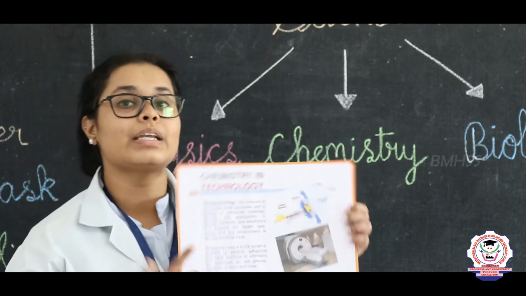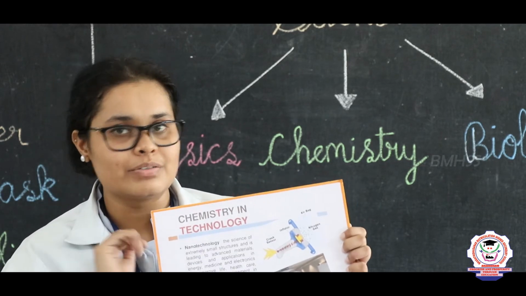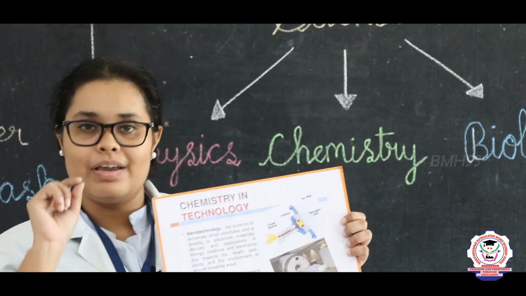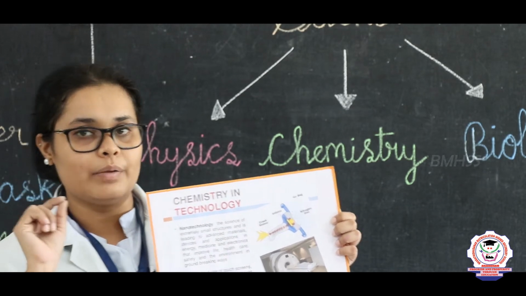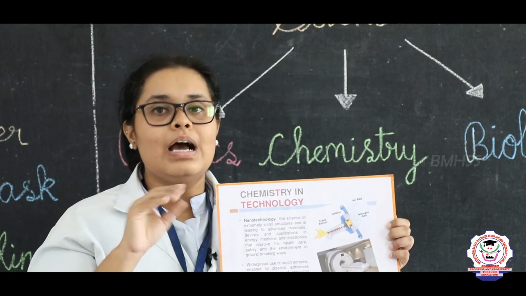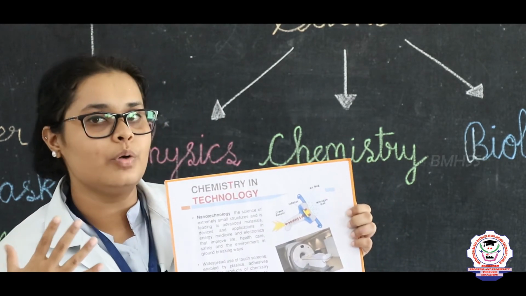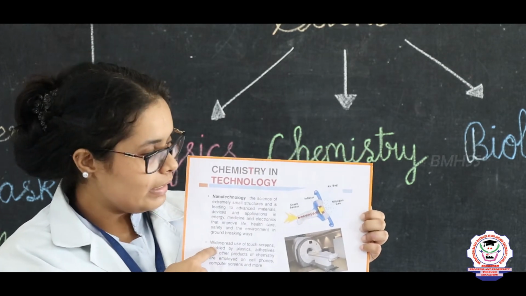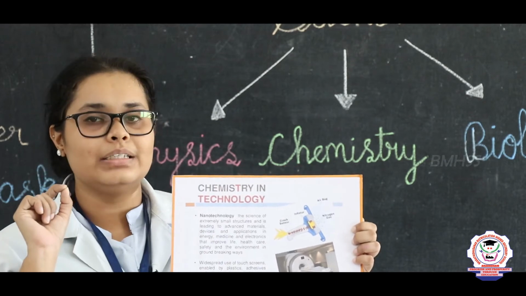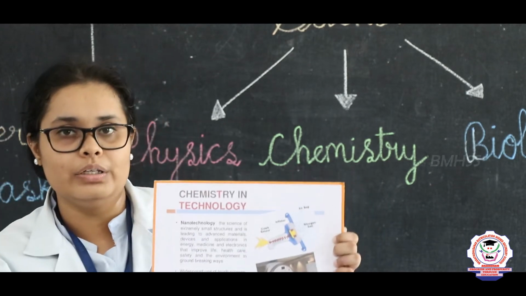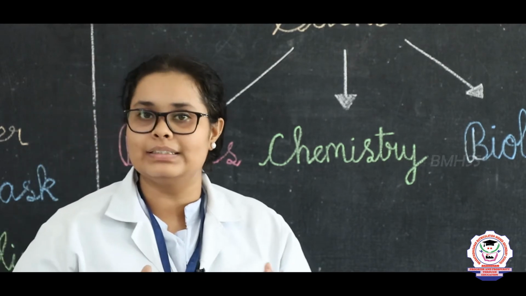So after this, where is chemistry used? It is used in technology. Right now everyone at home is having cell phones, televisions, right? In that, every single part of that particular instrument is made up of chemicals or a composition which we do not know, but if we research it more we will get to it. Even the small particles, that small particle study is called nanotechnology. Nano means very small in size, you cannot see it with your eyes, right?